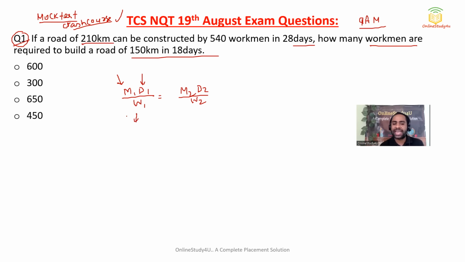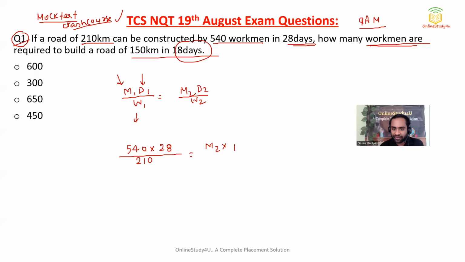A road of 210 kilometers, if you are constructing it, is the work. Constructed by 540 workmen, so M1 is 540. The days they are taking are 28 days. Now, how many workmen are required? That means we have to calculate M2.